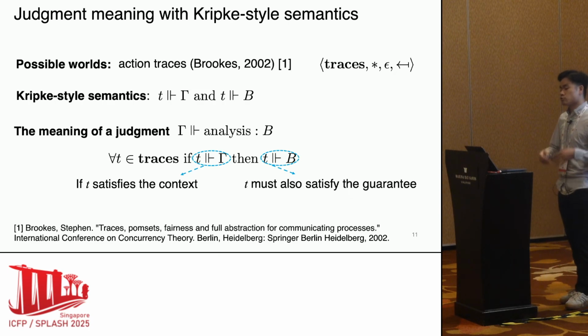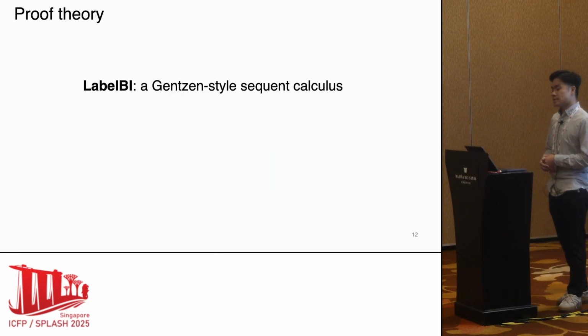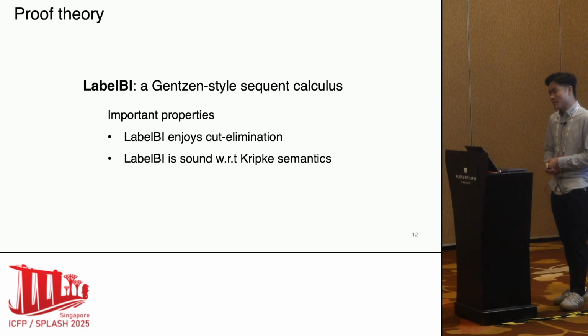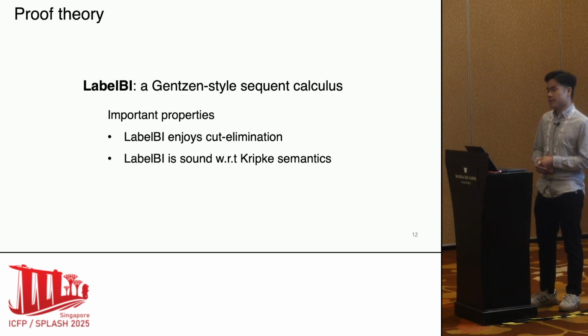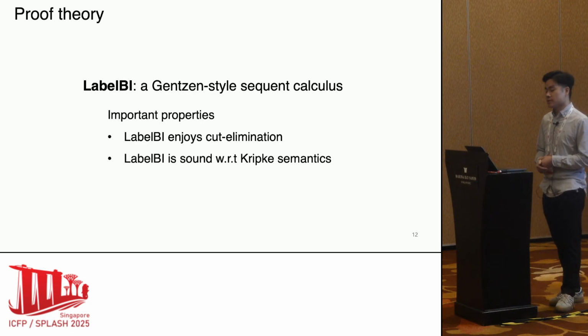Now we know how to structure a judgment and define its meaning. Next, we define a set of rules to reason about those judgments. The rule set is a Gentzen-style sequent calculus called label BI. For the rule details, please refer to our paper. To show that our development is sound, is reasonable, we build two important properties. First, label BI enjoys cut elimination. Second, label BI is sound with respect to our Kripke semantics. Those two properties are helpful in our framework composing different analyses.